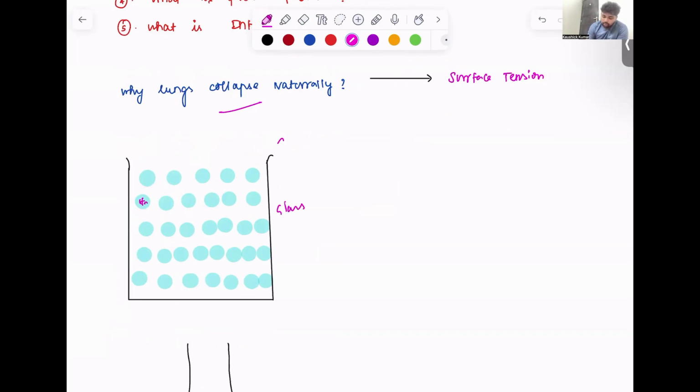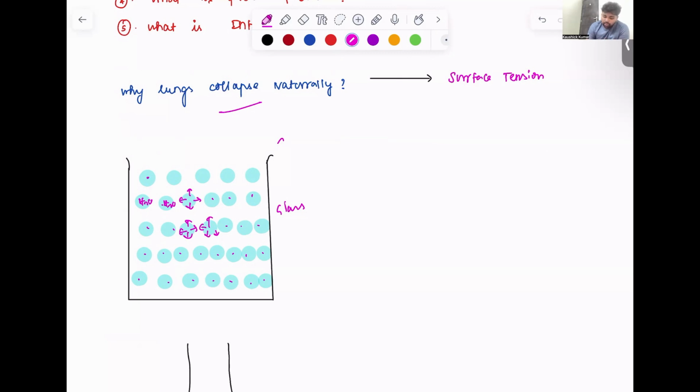that contains water throughout. The water molecules inside this glass will exert pressure in all directions. This is basically happening because of the intermolecular forces. So pressure will be exerted by all the water molecules that are present in this glass, right? The only exception is at the topmost layer.